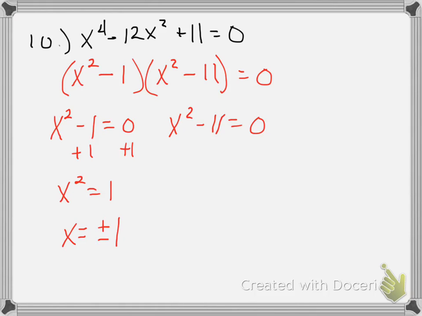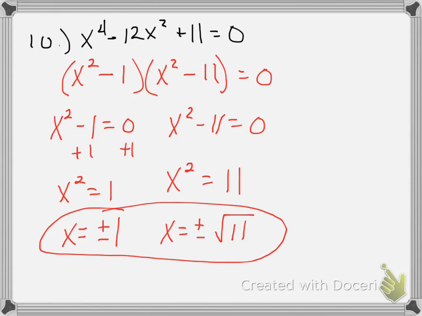Okay? Over here, if I add 11, I get this. And when I take the square root of both sides, well, you can't simplify the square root of 11. So you leave it square root of 11. But when I solve by taking square roots, plus or minus out in front. So these are the four solutions. 1, negative 1, square root of 11, and negative square root of 11.